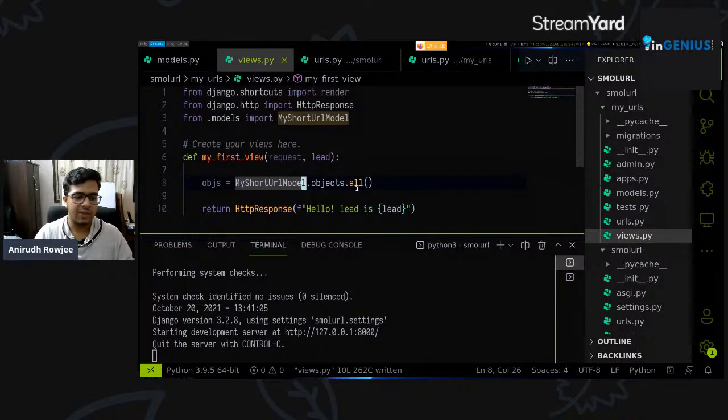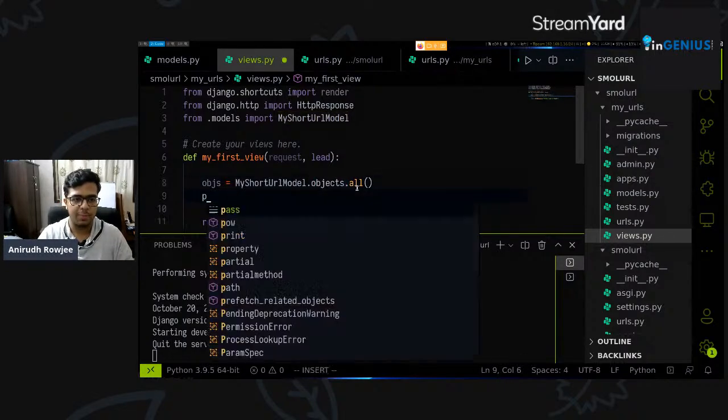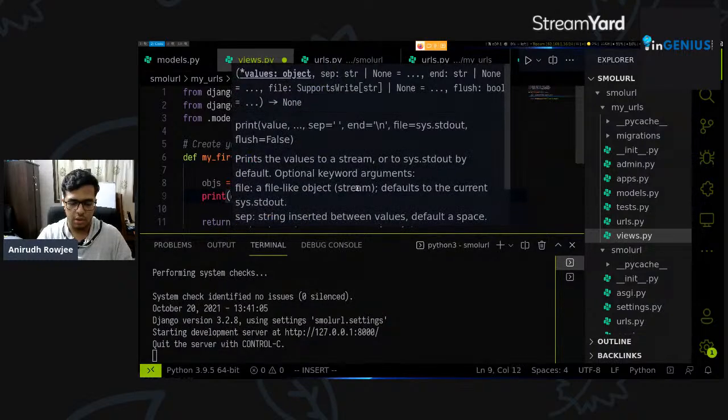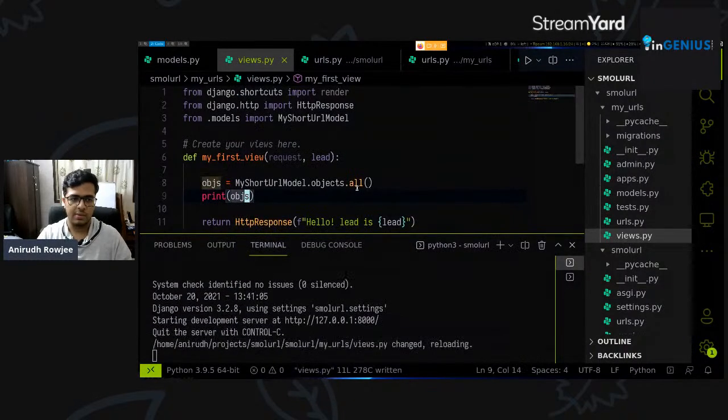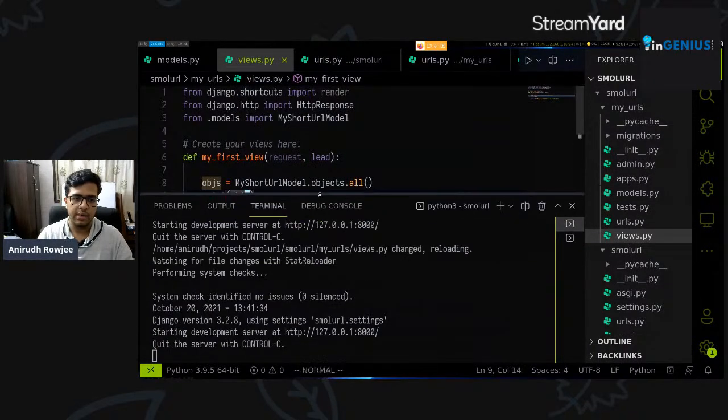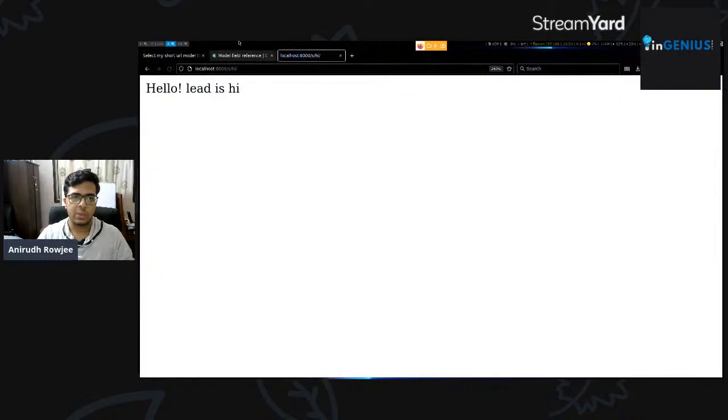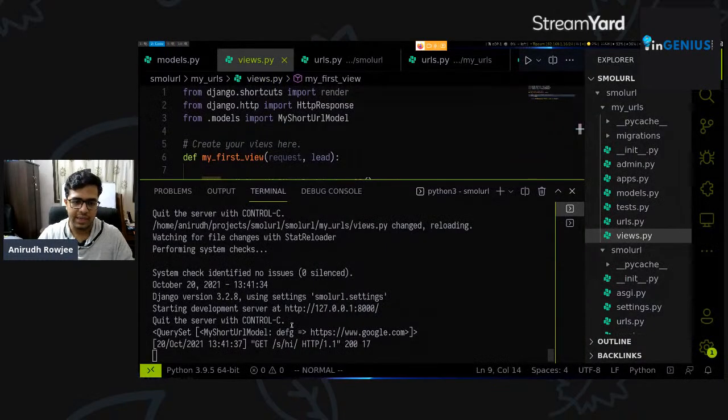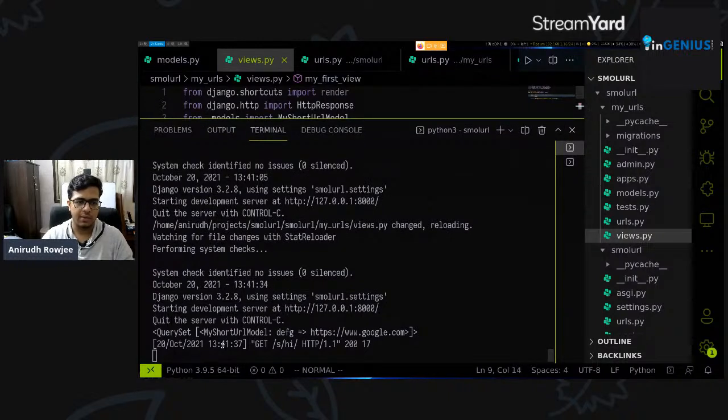Every interaction that you have with data can be done through Python itself, so you don't have to touch the SQL at all, right? Say my short URL model dot objects dot all, and let's print this just to see what's going on. Print objects. Save this, right? Now every single time we get a request here, it should print all the objects in the database. It says it's a query set type that we see in the response here. It says my short URL model, and you can see the string representation for each model we defined.